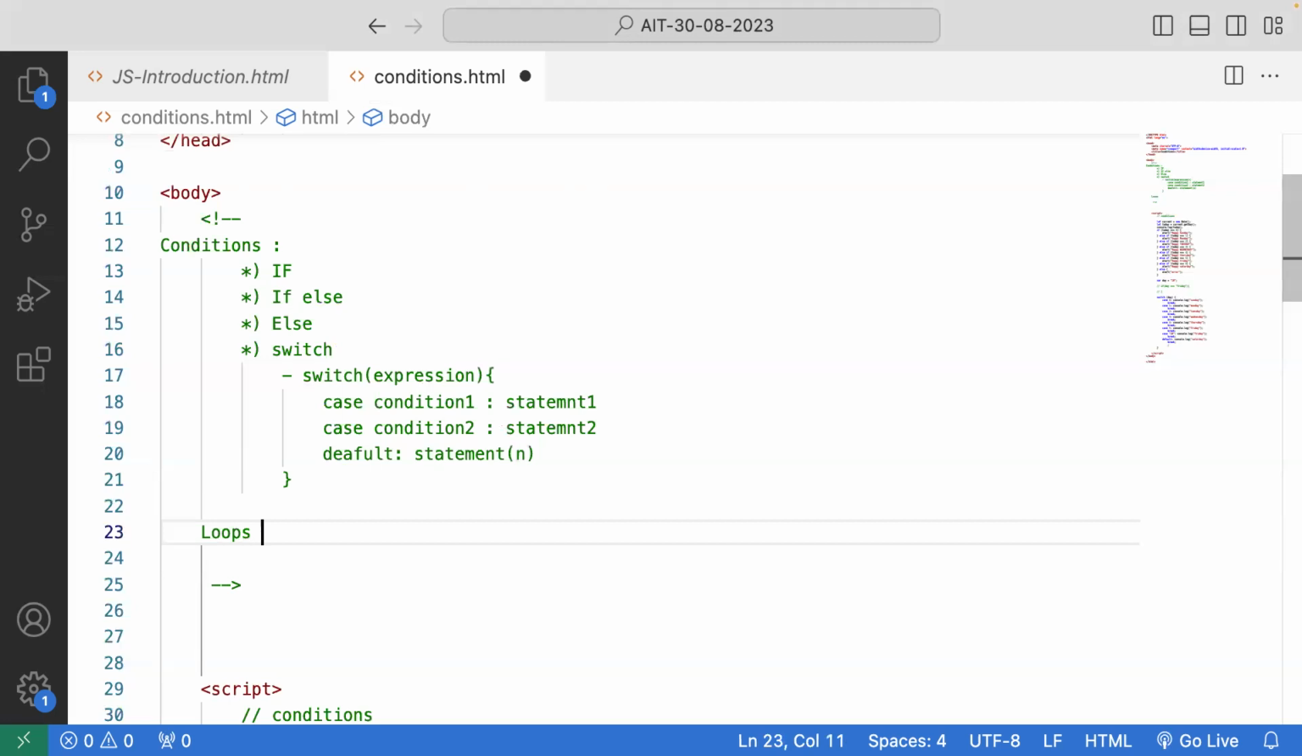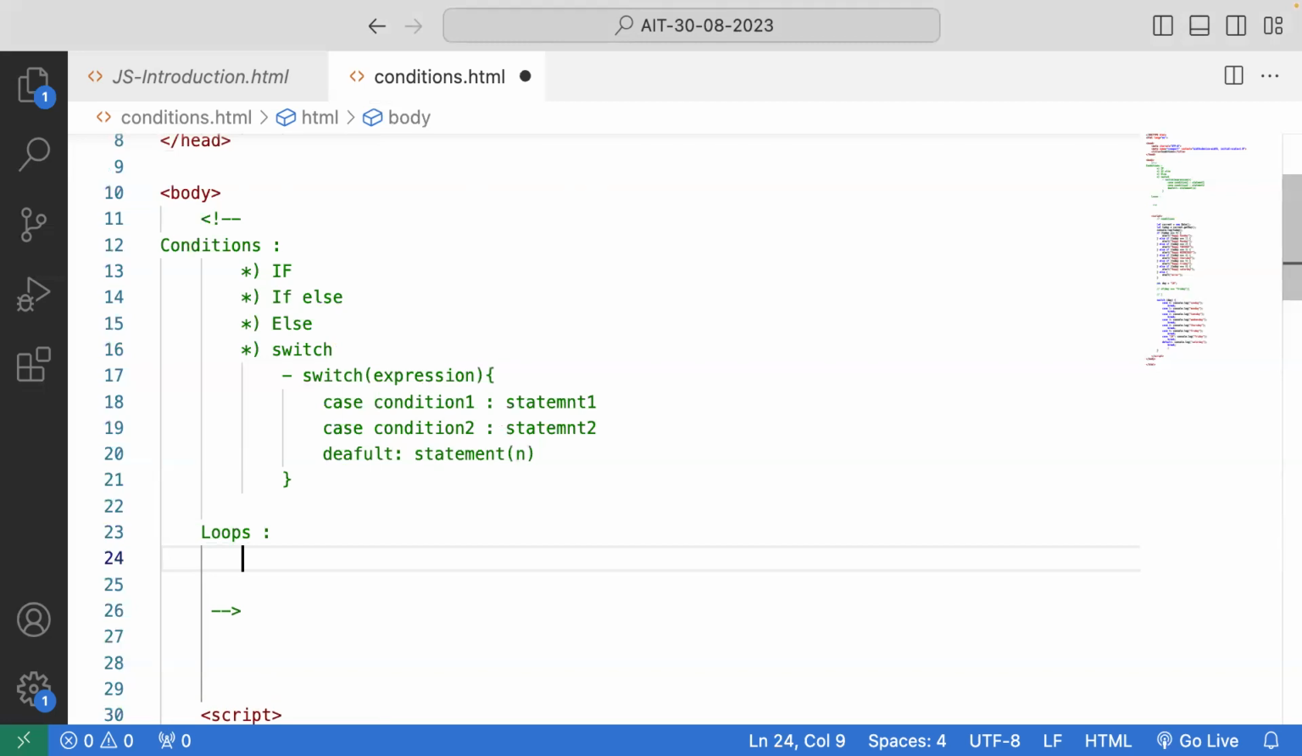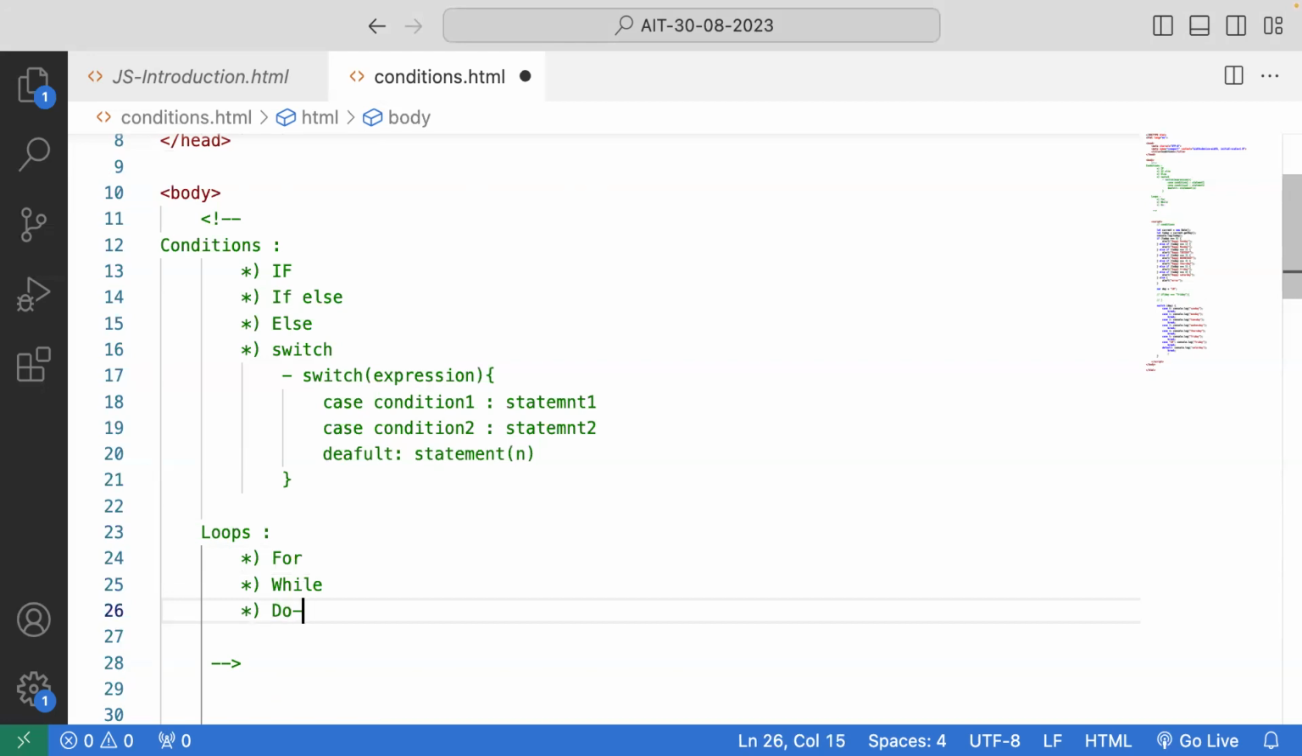So if you come to the loop types, how many types of loops are there? Tell me, what are the 4 types? Do while, then for, while. Where is the for of, for each?